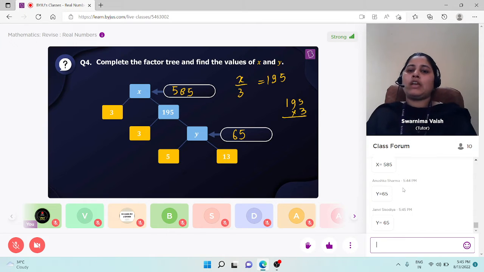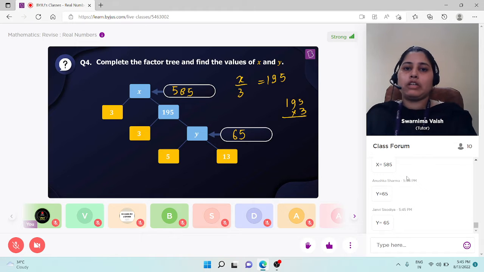Students, in this way, we can find prime factors for any composite number. And if we have prime factors, then we can find the value of LCM and HCF for any given numbers. LCM means least common multiple and HCF means highest common factor for any given two numbers. And students, there is a relation between the LCM and HCF of two numbers. What is the relation? Anyone? Any idea? What is the relation?